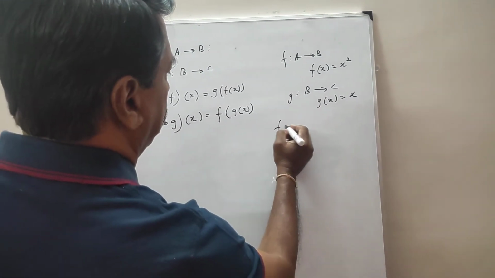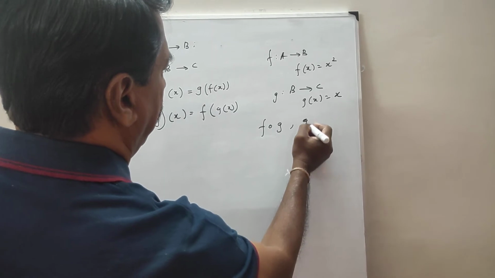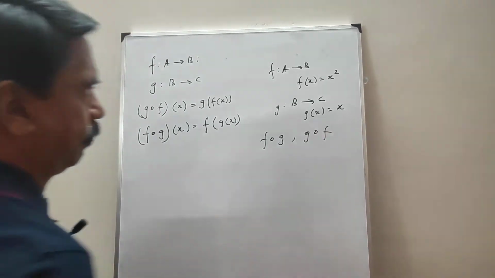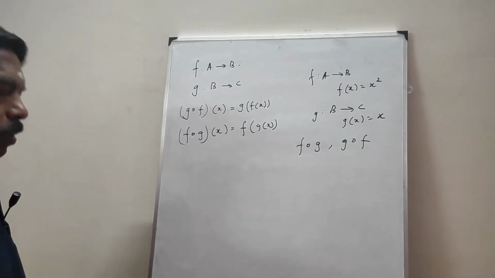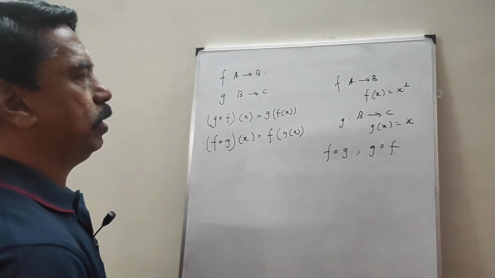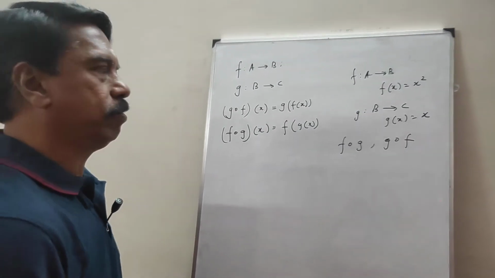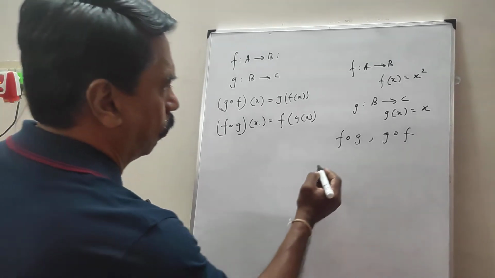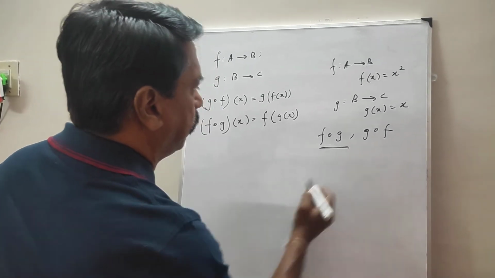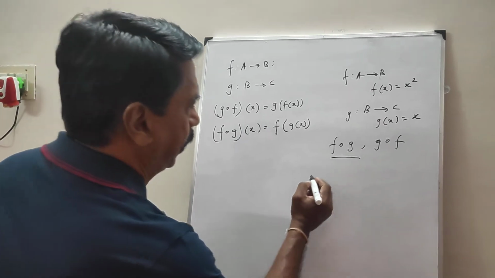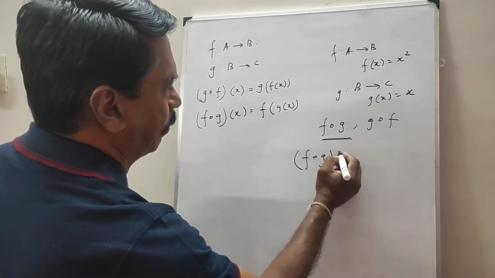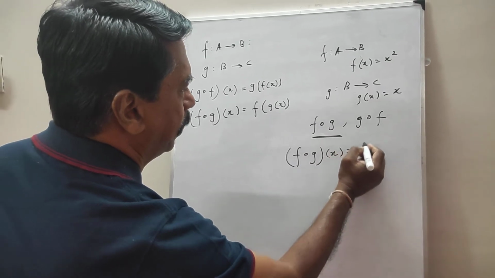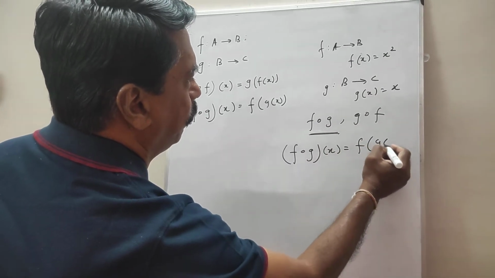Find f dot g and g dot f. This is my own example. After this, I will do one problem from the textbook. Now, how to find f dot g? As it is defined here, f dot g of x can be written as f of g of x.